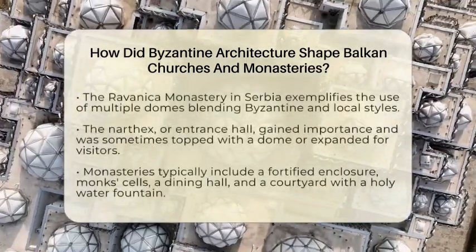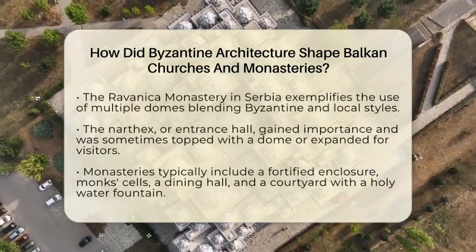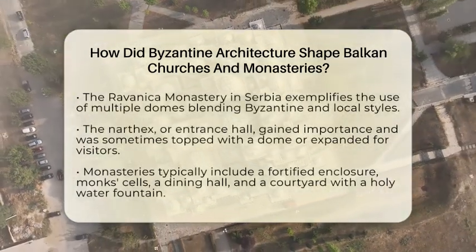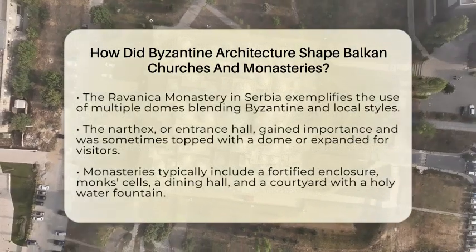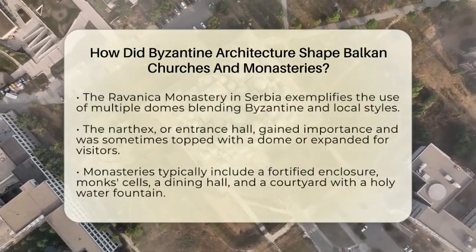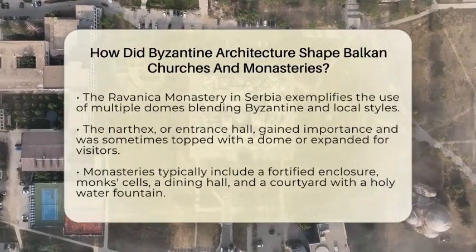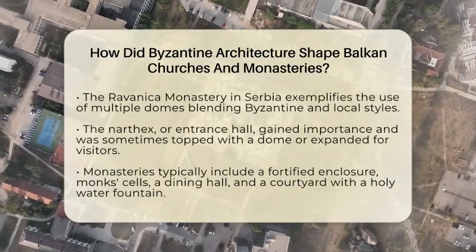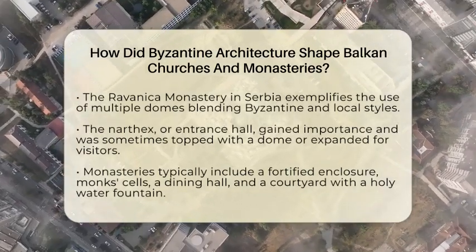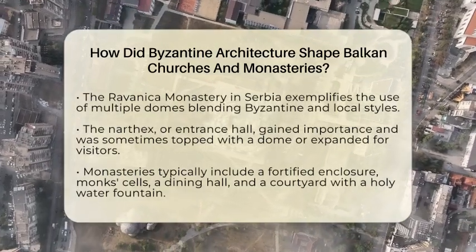Domes are a key element borrowed from Byzantine tradition. They sit on pendentives, which are curved triangles that help transition from a square base to a round dome. This technique gives the building a sense of height and lightness. The Ravnica Monastery in Serbia uses multiple domes, blending Byzantine ideas with local styles. These domes are not just structural but also serve as visual symbols of the sky and spiritual ascent.